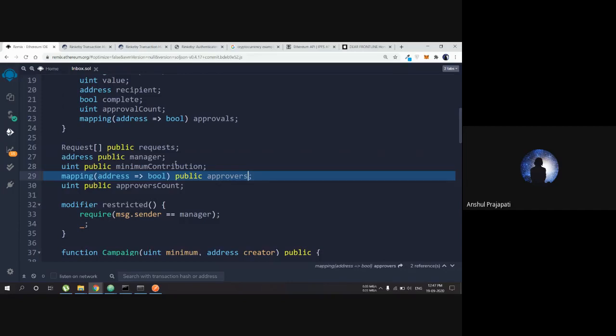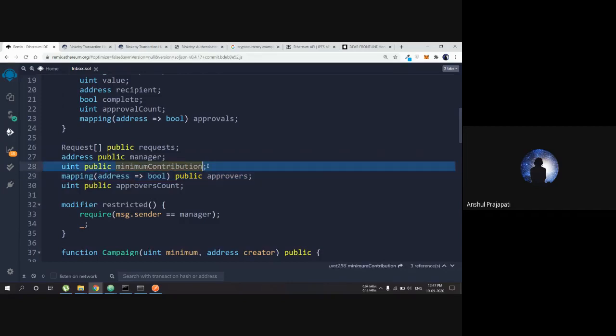And there is going to be a field of minimum contribution. What this field does is, if you want to invest in this campaign, you have to give at least this amount of money to the contract. Only then will your vote be valid, because you cannot just give everybody the right to vote.